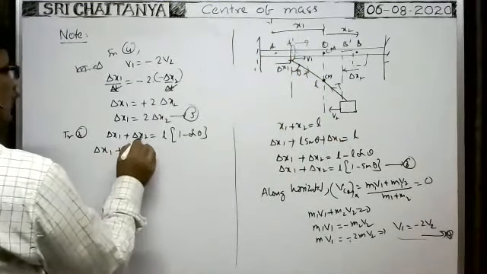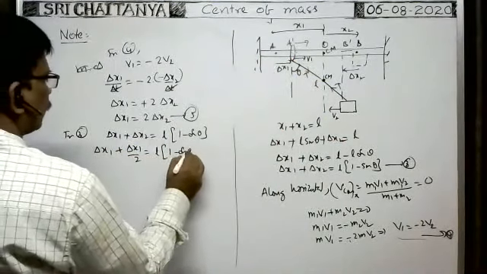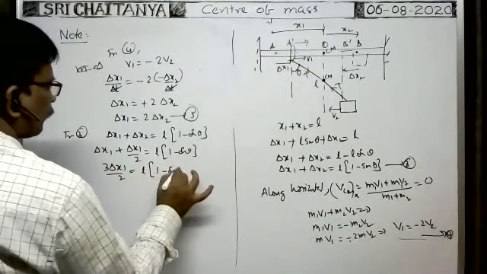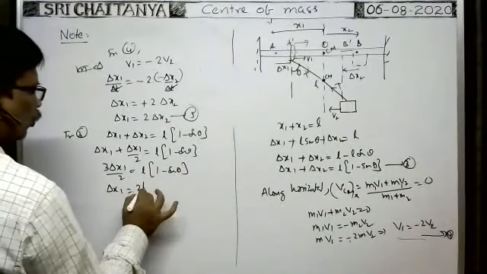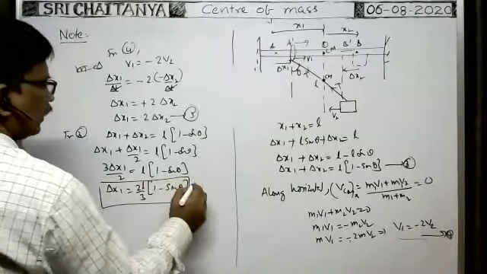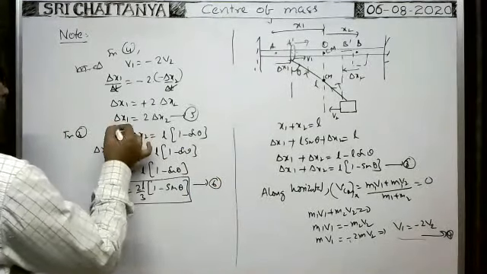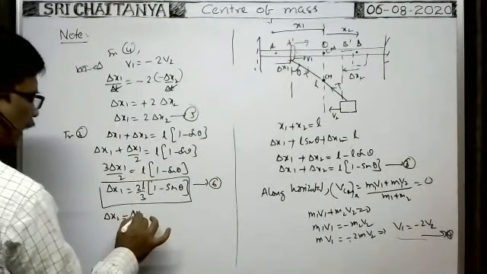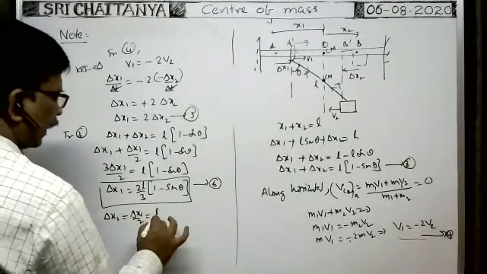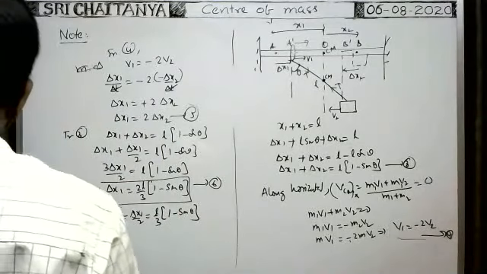Okay, so from this, how can we find the delta x1 and delta x2 values? Delta x1 plus delta x2 means we can write delta x1 by 2 is equal to L into 1 minus sin theta. So from this, 3 delta x1 by 2 is equal to L into 1 minus sin theta, or delta x1 is equal to 2L by 3 into 1 minus sin theta. This is the delta x1 value. This is equation 6. Similarly, delta x2 value is how much? Delta x2 is equal to delta x1 by 2. If you substitute delta x1, the 2 will be cancelled. Then L by 3 into 1 minus sin theta is the delta x2 value.